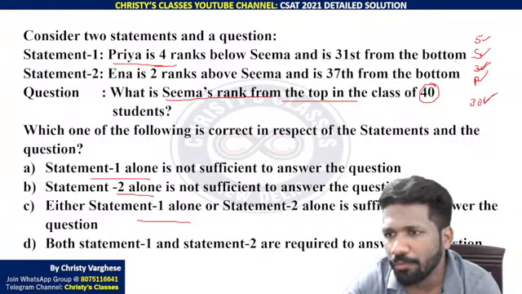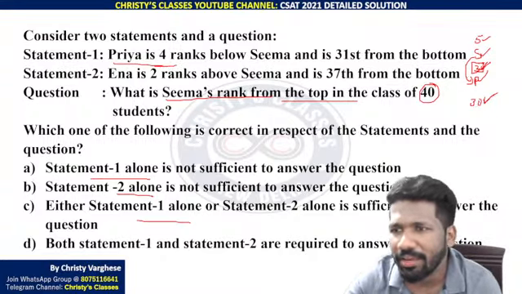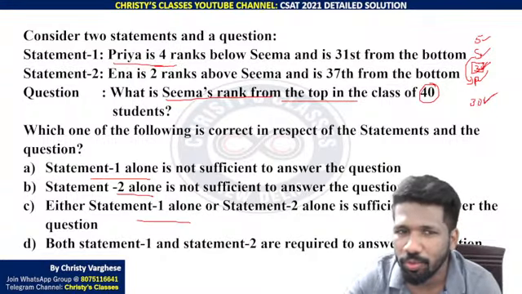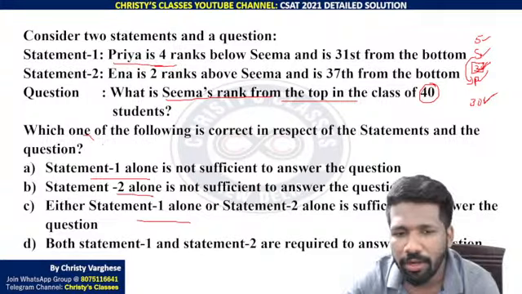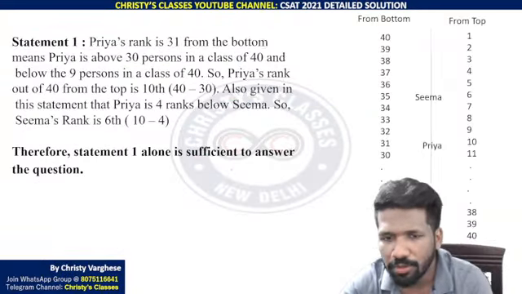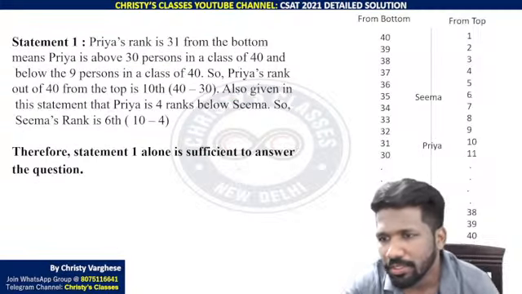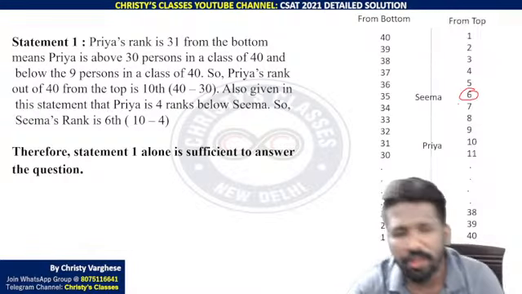Four ranks below means 4th from Seema. So 3 people are there in between Priya and Seema. That means you can find the rank. What the rank is, is not the question. You can find the rank from statement 1 alone. So the option 'statement 1 alone is not sufficient' is wrong. All of you clear? Seema got 6th rank in that case.